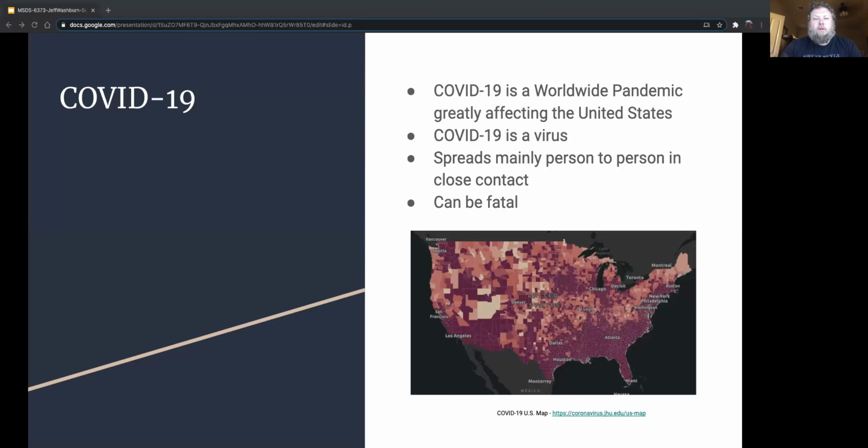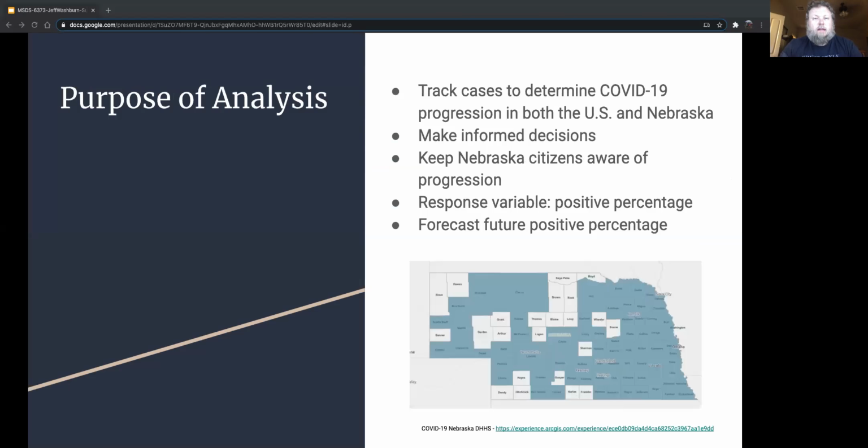First, let's understand what we're dealing with. COVID-19 is a worldwide pandemic that has greatly affected the United States and the great state of Nebraska. The purpose of this analysis is to understand the progression COVID-19 is making across the United States with a focus on Nebraska. To do so, I'll be analyzing and forecasting the positive percentage throughout this presentation.